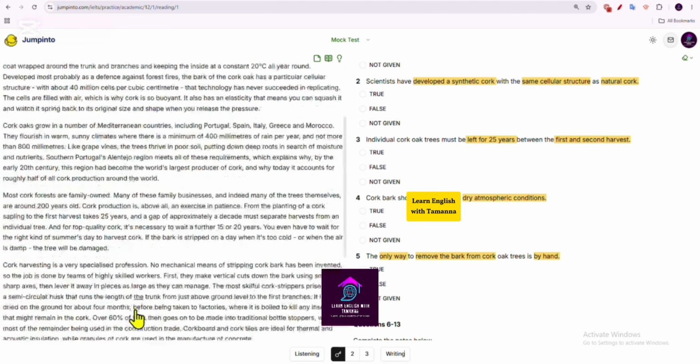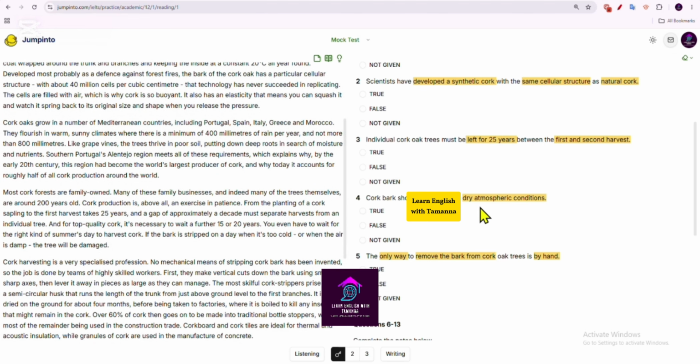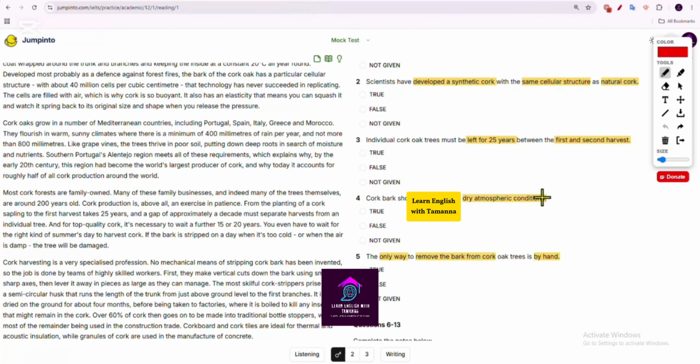Now I'm going to read the whole sentence. From the planting of a cork sapling to the first harvest takes 25 years, and a gap of approximately a decade must separate harvest from an individual tree. And for top quality cork, it's necessary to wait for a further 15 to 20 years.